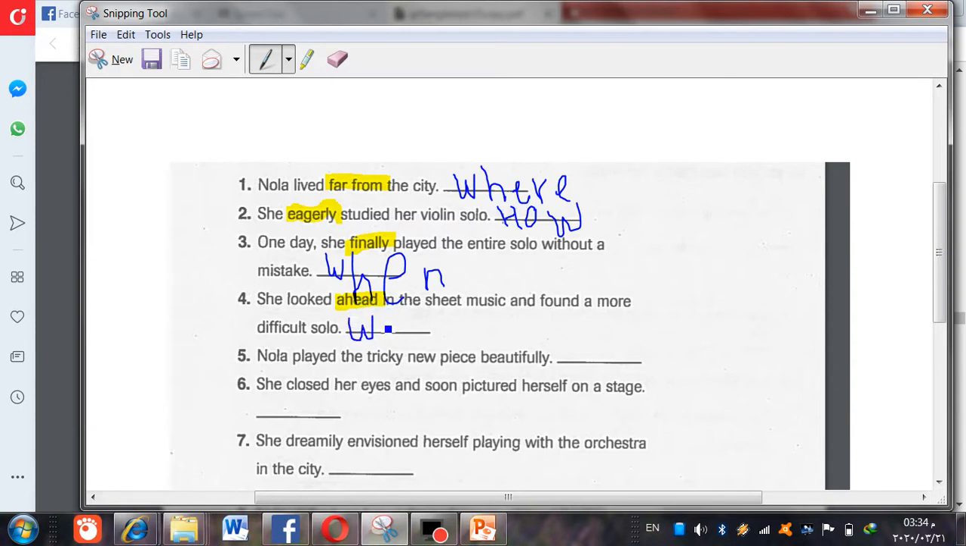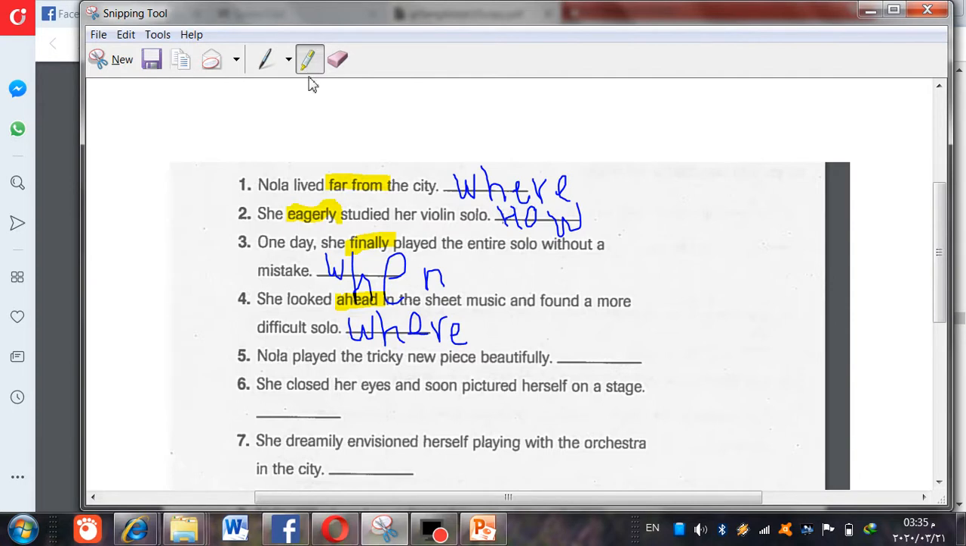So let's answer number 5, and the rest of the questions will be homework for you. On this page, 6 to 8 will be homework. Now number 5, we'll find where the adverb is in it. Nola played the tricky new piece beautifully.